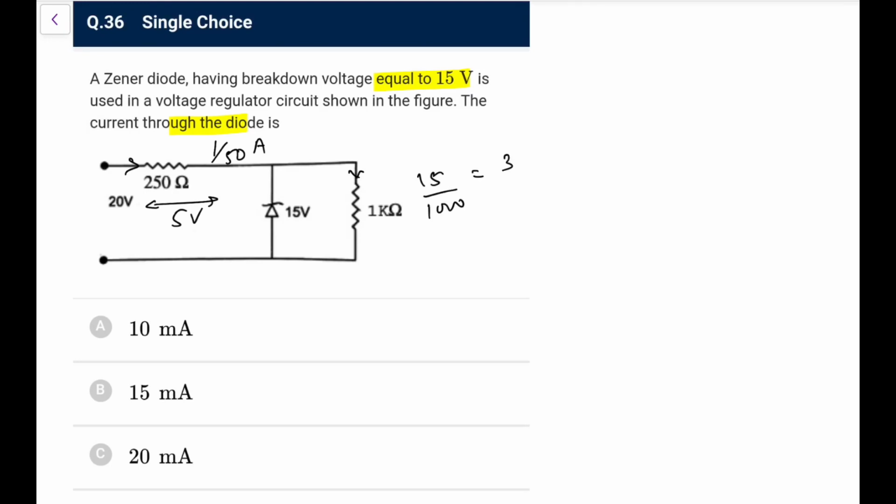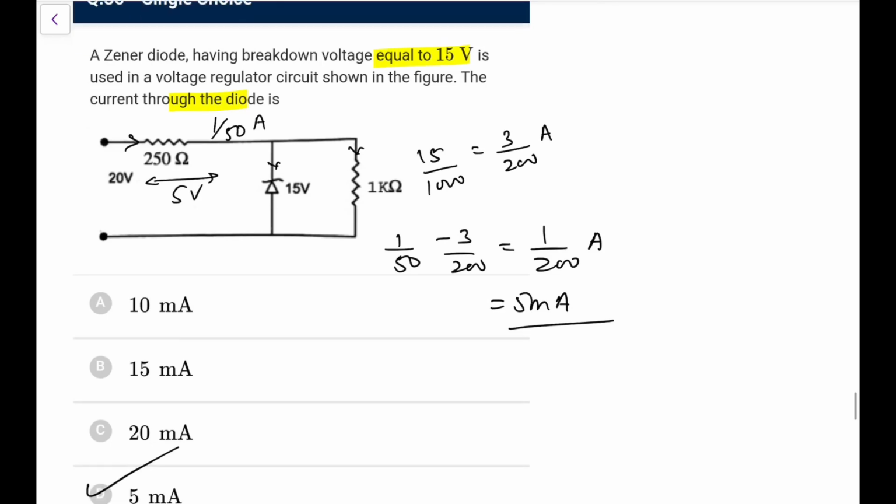So 15 by 1000 means 3 by 200 amperes. So definitely this current would be 1 by 50 minus 3 by 200. So it is 4 minus 3, that is 1 by 200 ampere, or you can simply write it as 5 milliampere. Go for option D in this particular case.